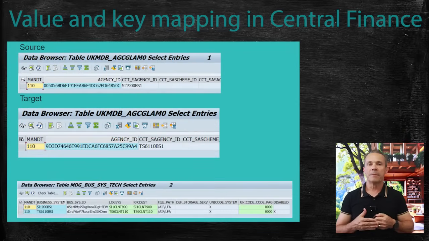The UKM key agency table, that is UKMDB_AGC_GLAM0 for GL accounts, maps from agency ID to CCTS agency ID, which in turn is a business system that, joined with the MDG business system map, could provide the logical system and technical system.